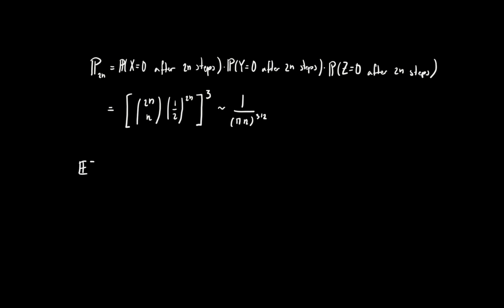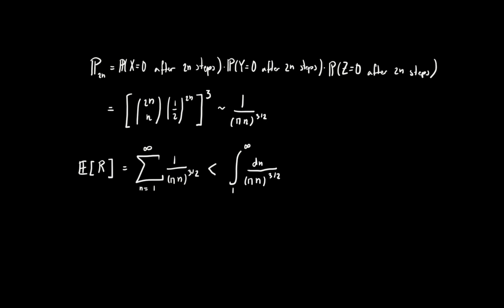Now the expected number of returns is simply going to be the sum from n equals 1 up to infinity of 1/πn raised to the power of 3/2. And by the integral comparison test, that's going to be the integral from 1 to infinity of dn over πn to the 3/2. And we can evaluate that to 1/π^(3/2), and then n to the power of -1/2 divided by -1/2, this expression between 1 and infinity, which is of course just 2/π^(3/2), which is of course less than infinity.